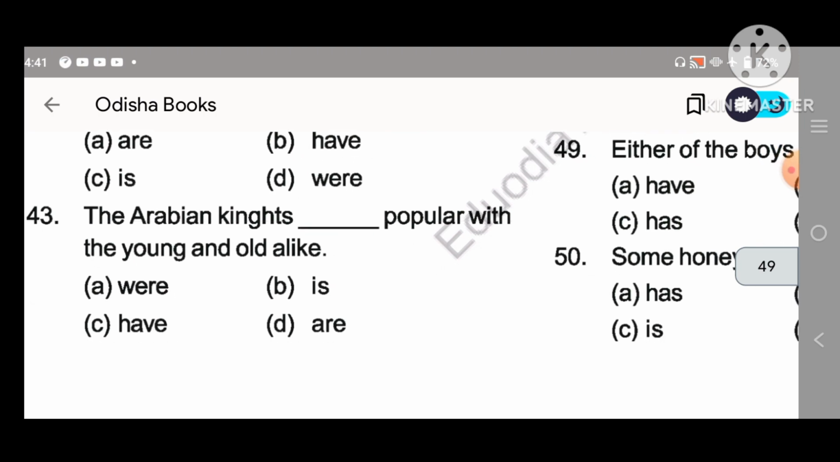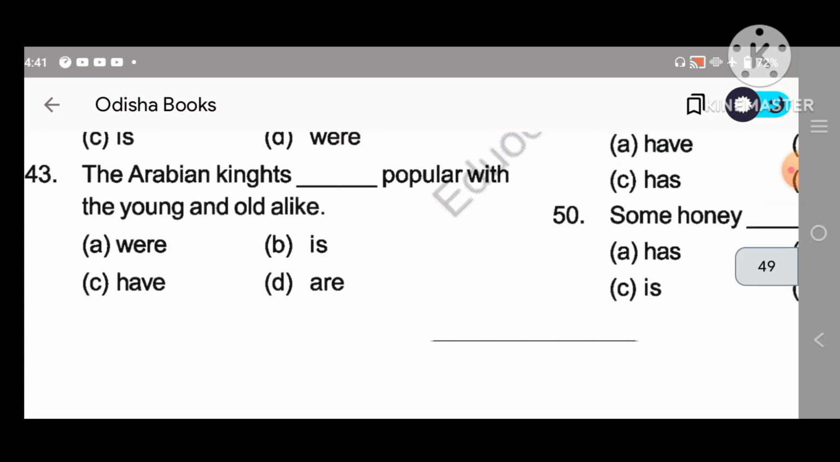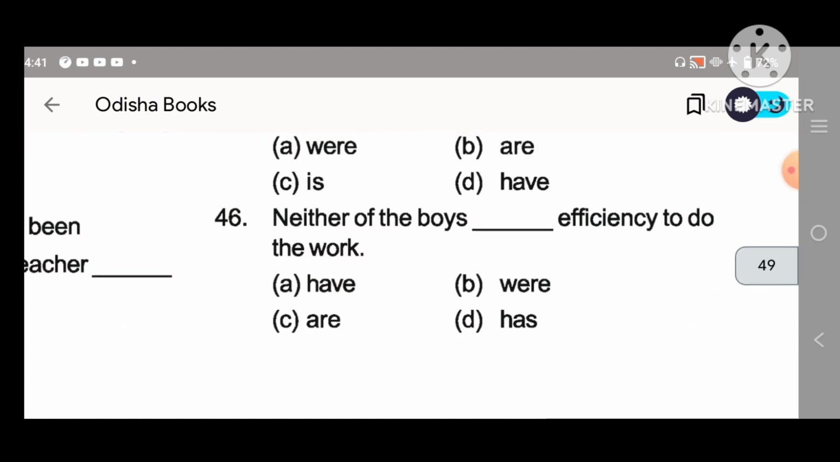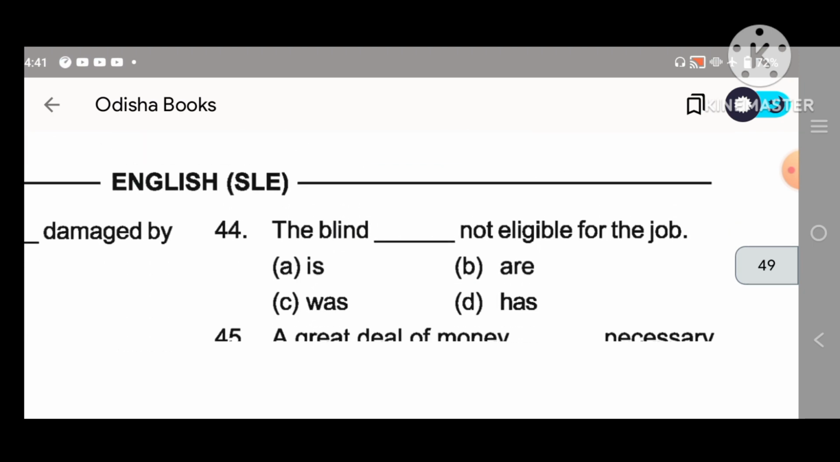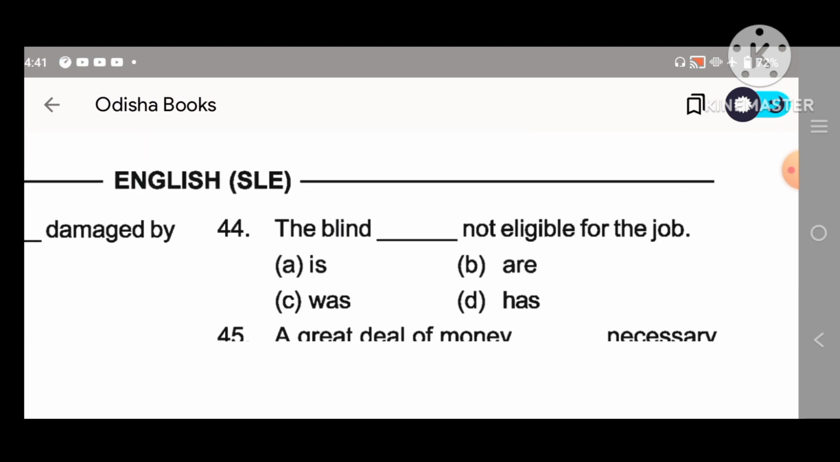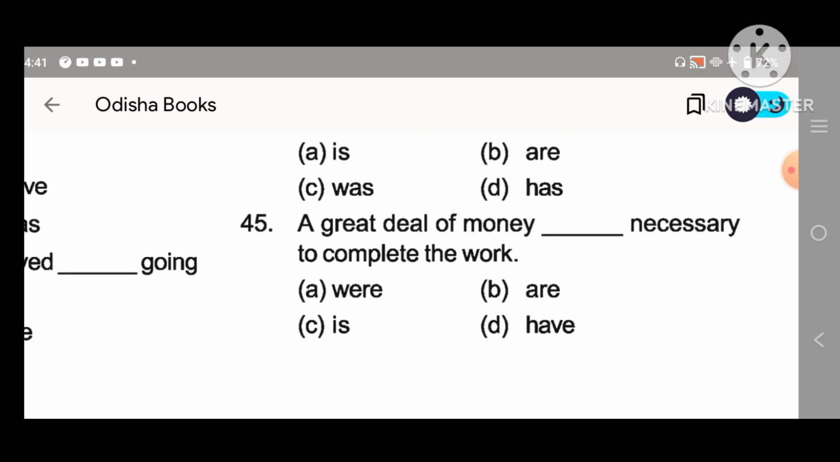The Arabian Nights, this is a very important question. The Arabian Nights is popular with the young alike. 43, 44. The blind, this is also important. The blind are not eligible for the job. Okay, 44. Then 45, a great deal of money.